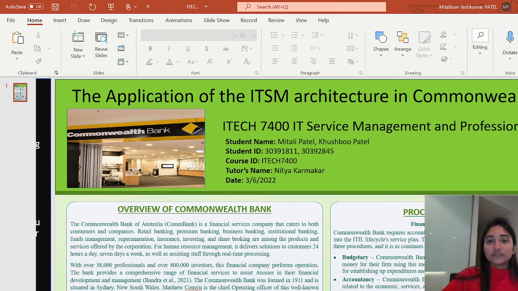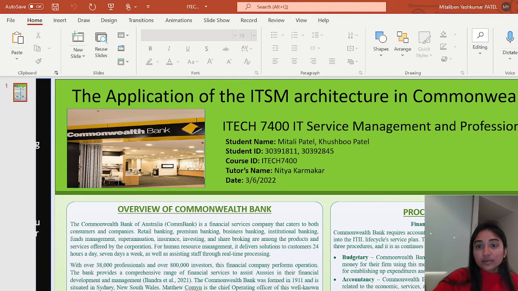Next is process and function. Financial management for IT service. Commonwealth Bank requires an accounting system with its IT solution, and there are three procedures: budgeting, accounting, and billing. First is budgeting. Commonwealth Bank may predict and monitor both revenue and expenditure of money in the firm using this methodology.